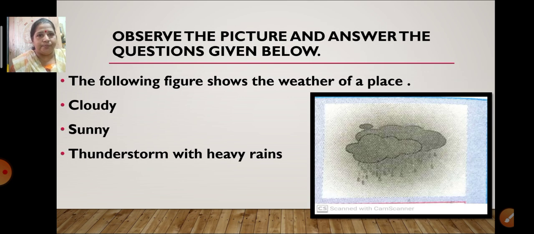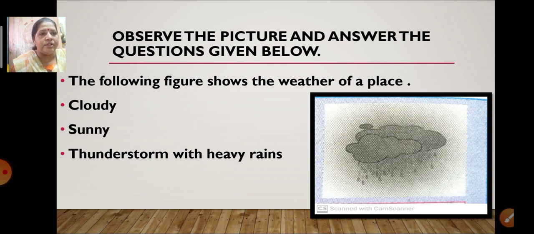The next one. Observe the picture and answer the question given below. The following figure shows the weather of a place. You have to tell me what type of weather this is. Whether it is cloudy, sunny, or a thunderstorm with heavy rains. The clouds over here are showing what type of weather? Yes, correct. It is showing thunderstorm with heavy rains.